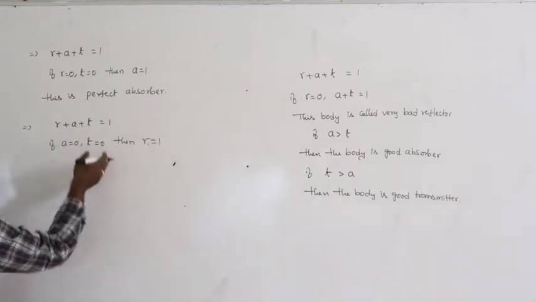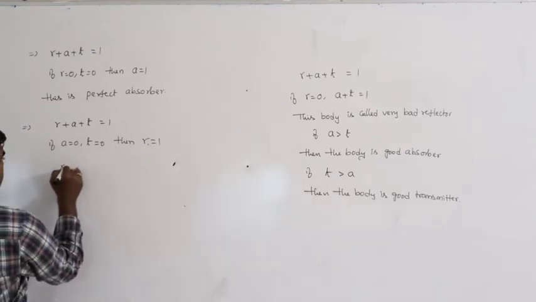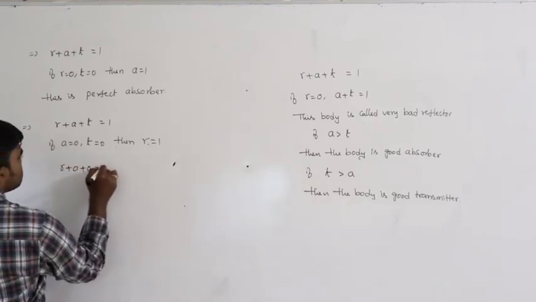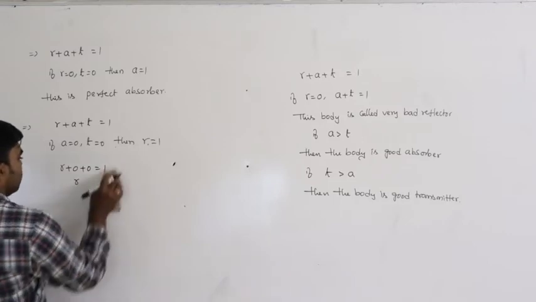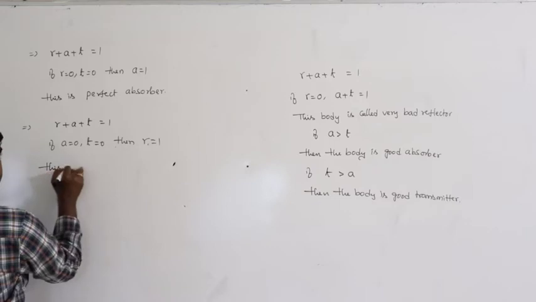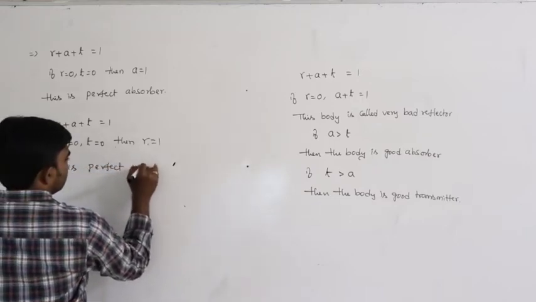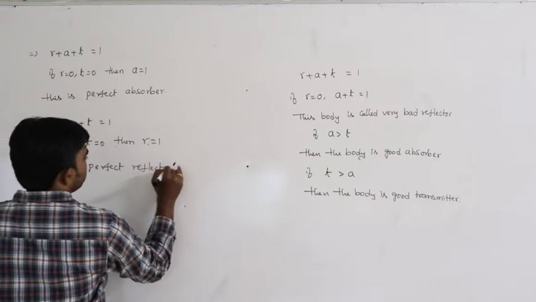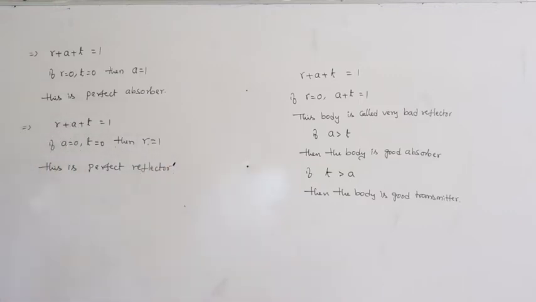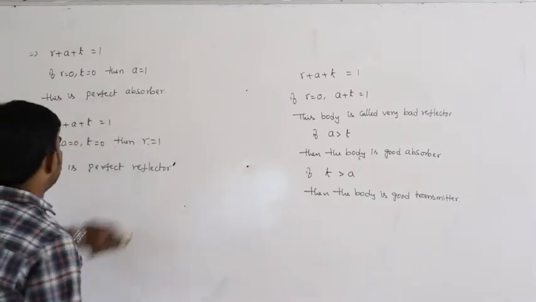So R plus 0 equals 1, R equals 1. If R equals 1, that body is called the perfect reflector. So this is the perfect absorber and this is the perfect reflector.